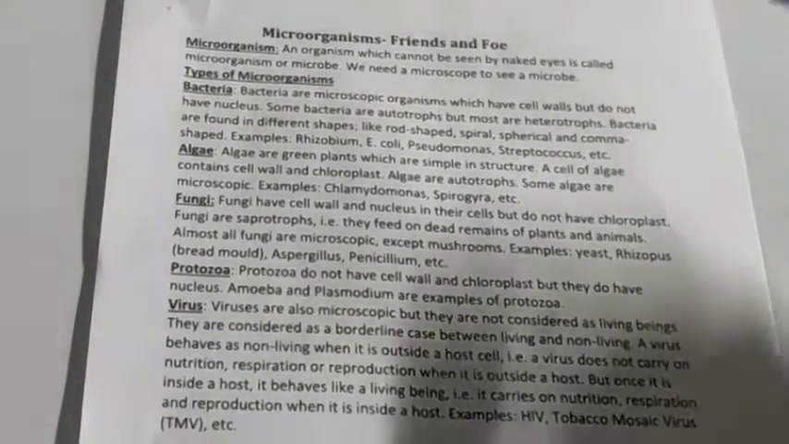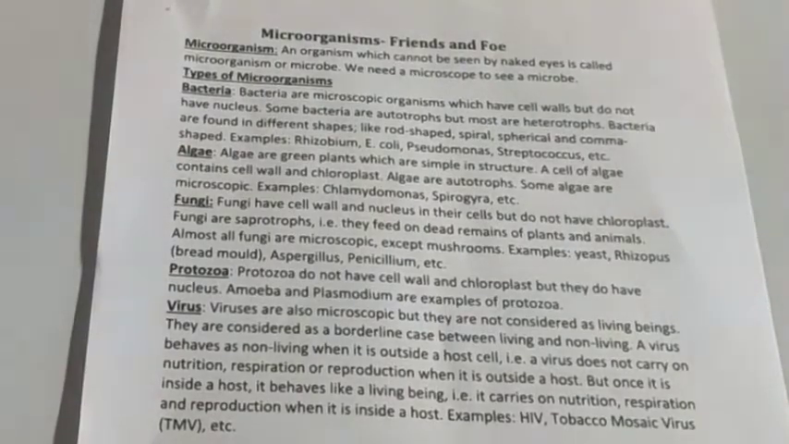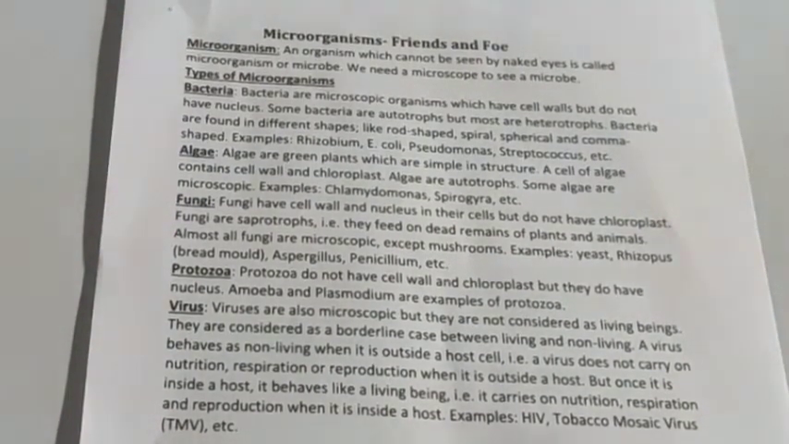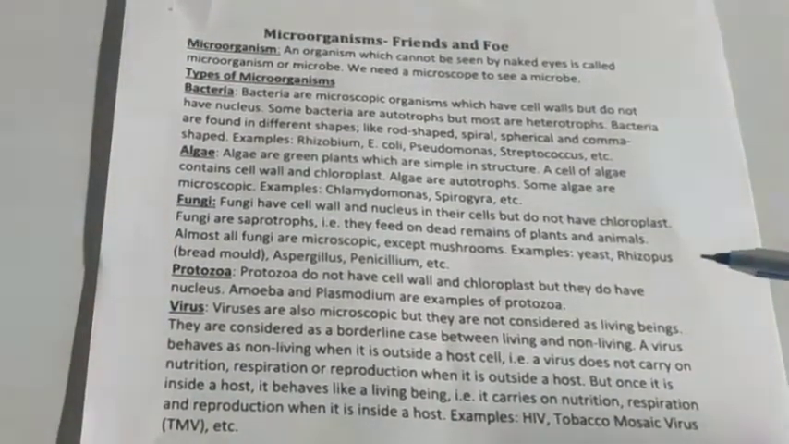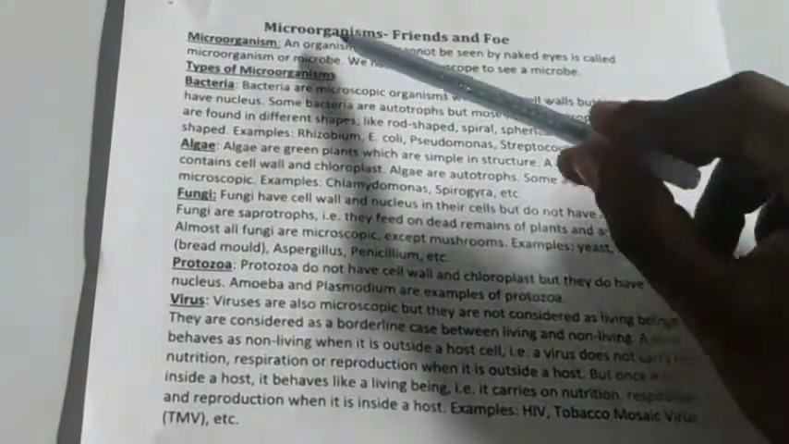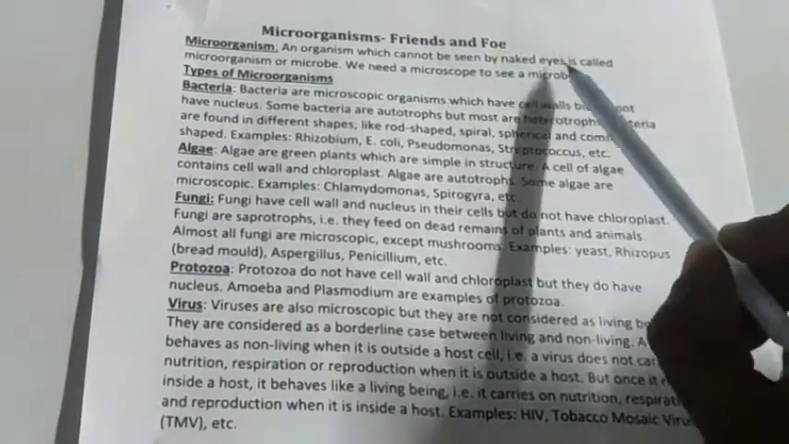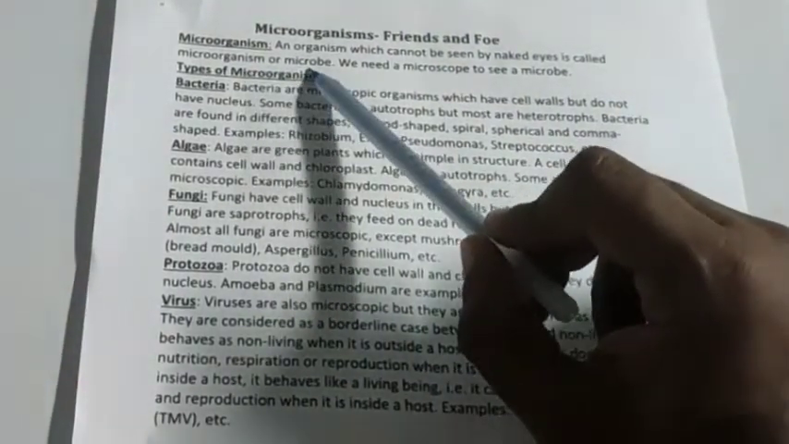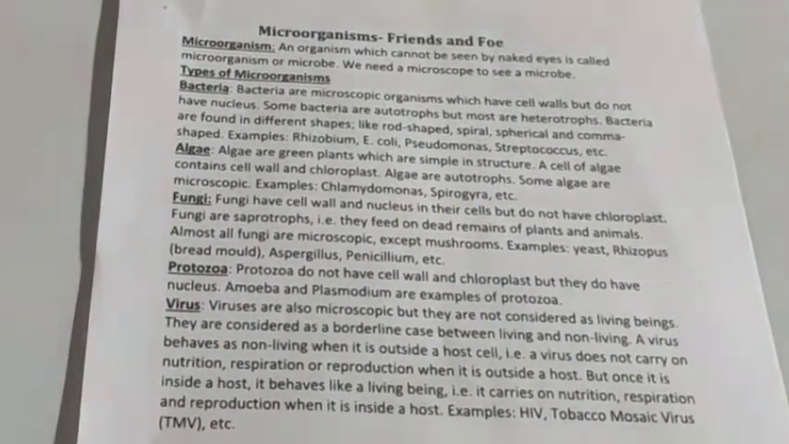Examples of microorganisms are amoeba, paramecium, fungi. All these organisms we cannot see with our naked eye. These are some of the examples of microorganisms. Once again I am repeating, a microorganism is an organism which cannot be seen by the naked eye, and it is called a microorganism or microbe. We need a microscope to see a microbe.